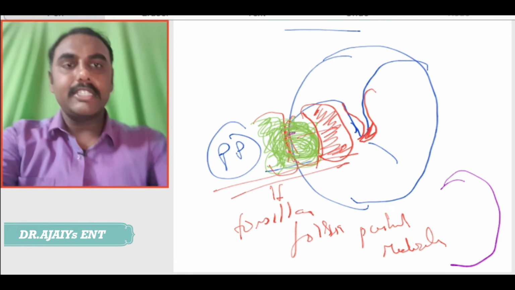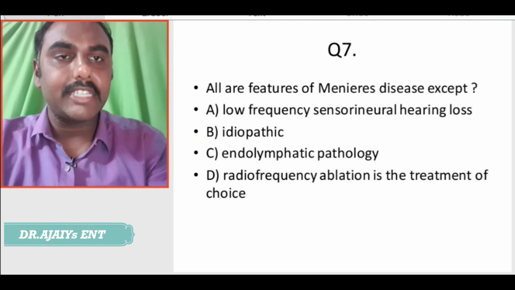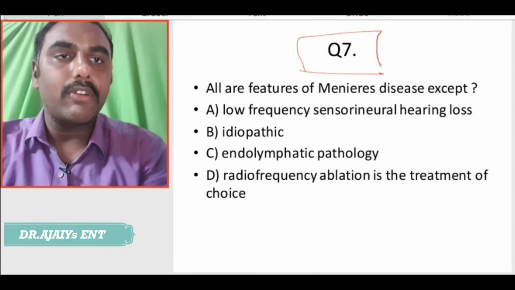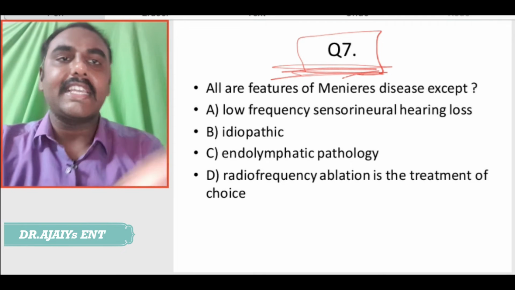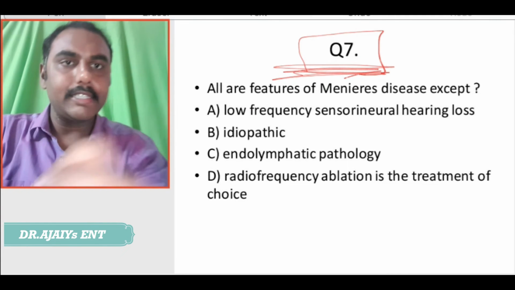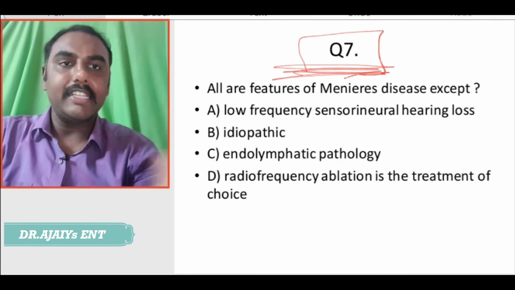Okay. So, this is peritonsillar abscess. Coming on to the next MCQ: all of the following are features of Meniere's disease except sensorineural hearing loss, idiopathic, endolymph pathology, or radiofrequency ablation.